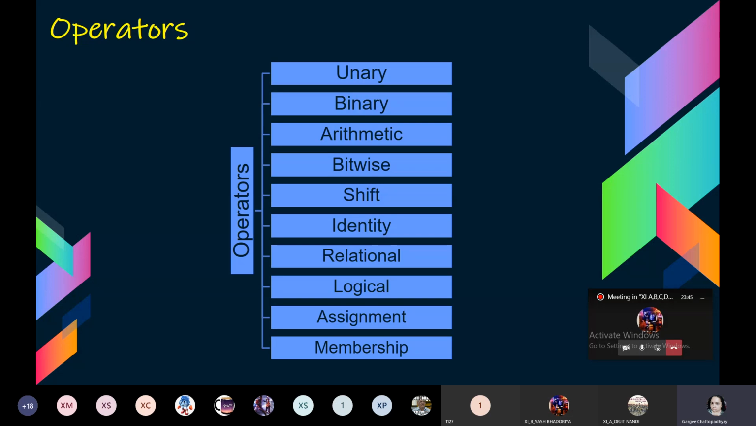Please make a note of these operators in your copy. We have these many operators. This is another type of token, the 4th type of token, that is operators. Why operators? Because having literals, keywords and identifiers is not sufficient. We need to perform some operations on them also, and for that we need operators. So we have these many categories: unary, binary, arithmetic, bitwise, shift, identity, relational, logical, assignment and membership operators, out of which we are going to first start with unary operators.